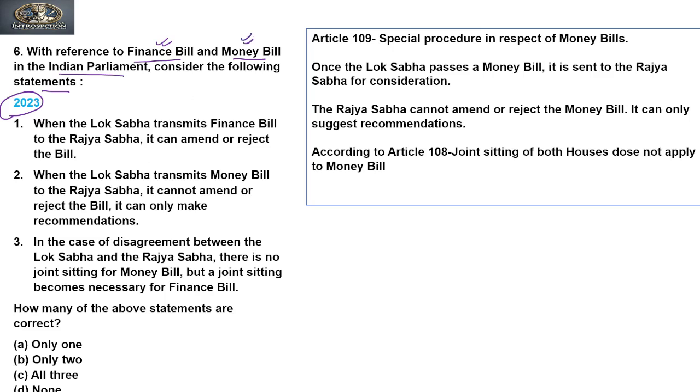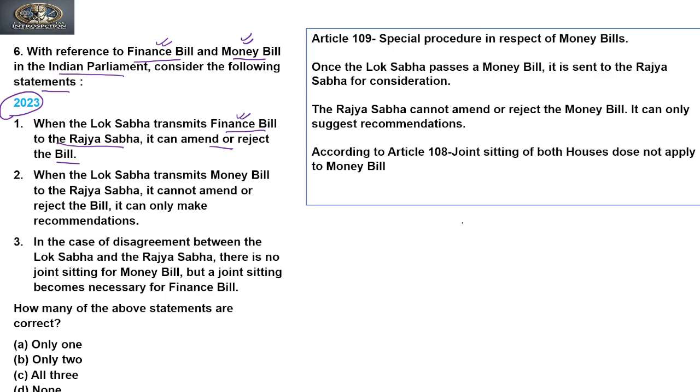Now the three statements given. Let's see the first statement. The first statement says, when the Lok Sabha transmits a finance bill to the Rajya Sabha, it can amend or reject the bill. It is true. So to answer these questions, we should know what is a finance bill. Then only we can answer these questions.